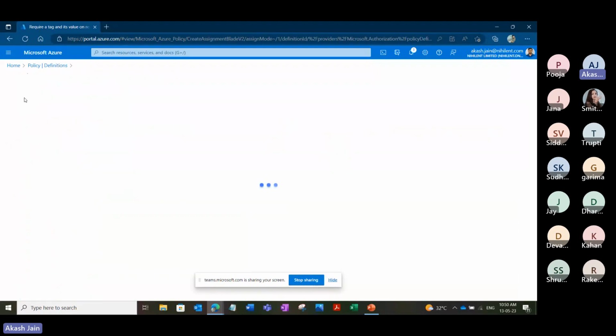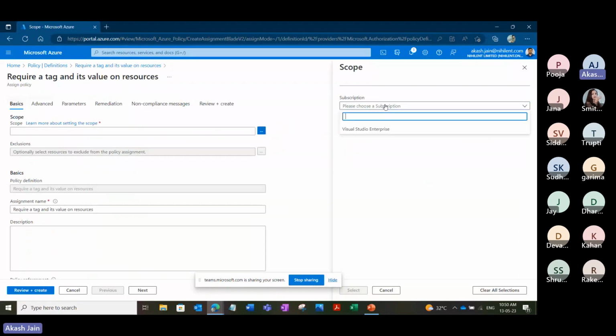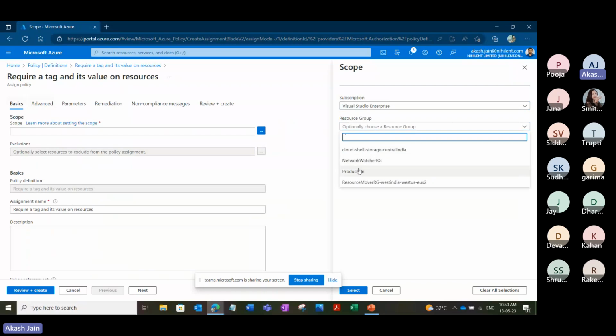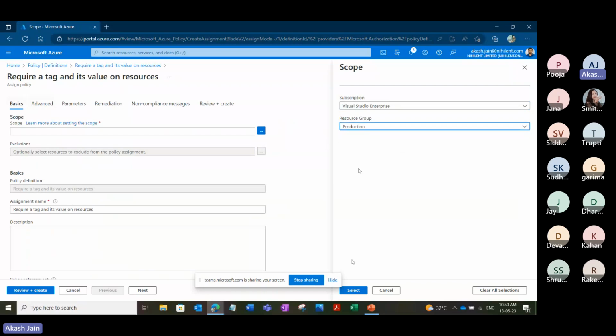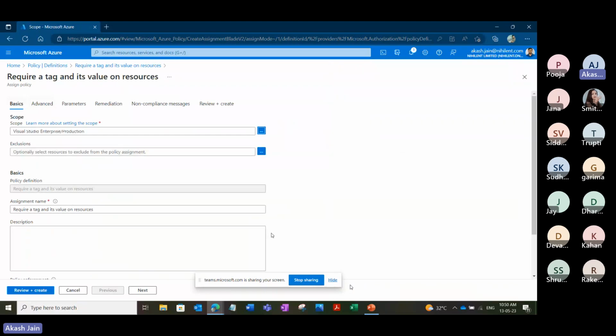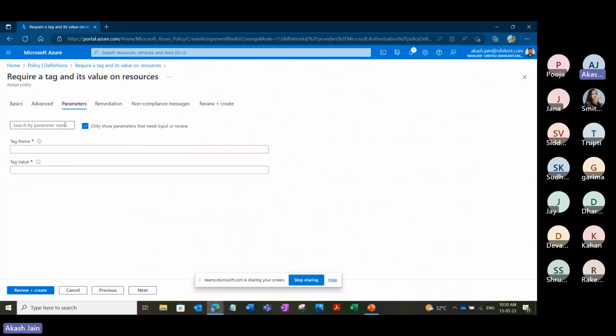Again, very simple. We'll go to assign. We will choose the scope. Again, the production resource group. In this resource group, our policy will be scoped. We'll go to next. In the parameters, it's asking me to give a tag name and tag value which you want users to give when they create resources in the production resource group. So I'll give environment as the tag name, and for the tag value, let's suppose we say prod. So any resources created in the production resource group should have a tag name and a tag value as well.